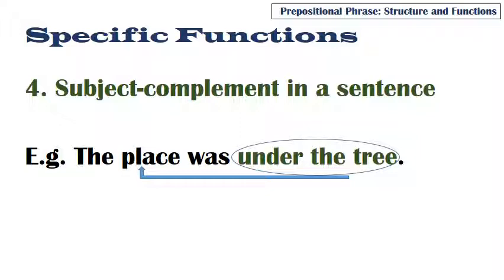But if we continue to the end, we have a complete sentence. So under the tree is the same thing as the place being talked about here. Under the tree complements the sentence. Under the tree also complements the subject, which is the place. So here we notice that again this prepositional phrase answers the question what. The place was what. That's what comes up in this instance.